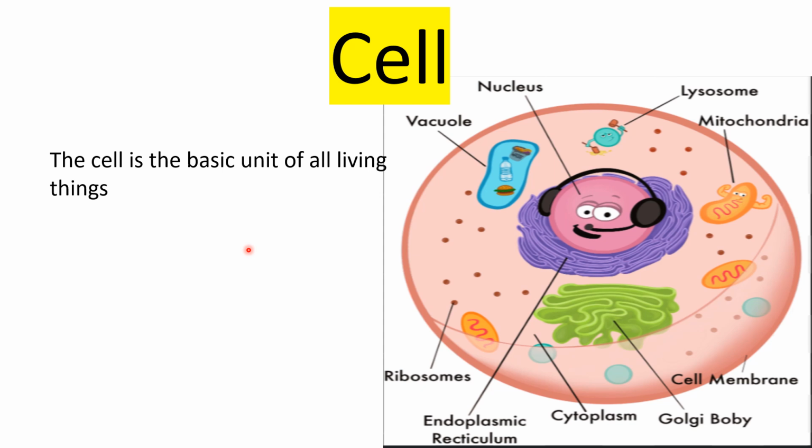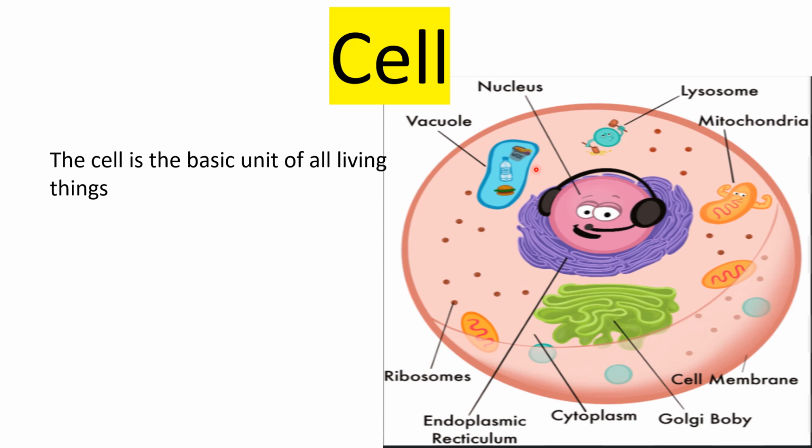So what is a cell? A cell is the basic unit of all living things. Here on the right-hand side is a pictorial representation of a cell. The word cell comes from the Latin word cella, meaning small room, and it was first coined by a microscopist observing the structure of a cork.